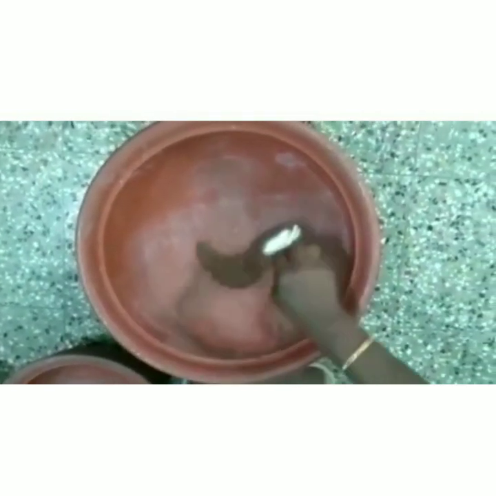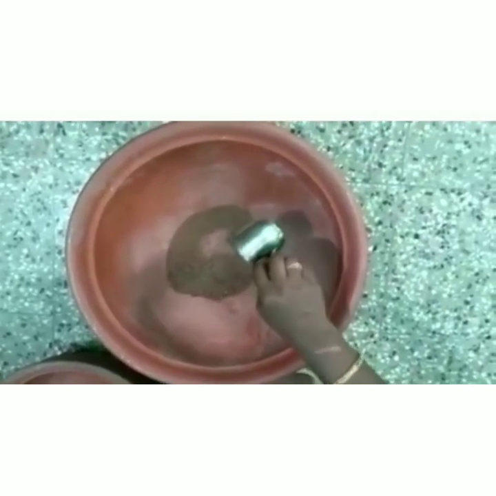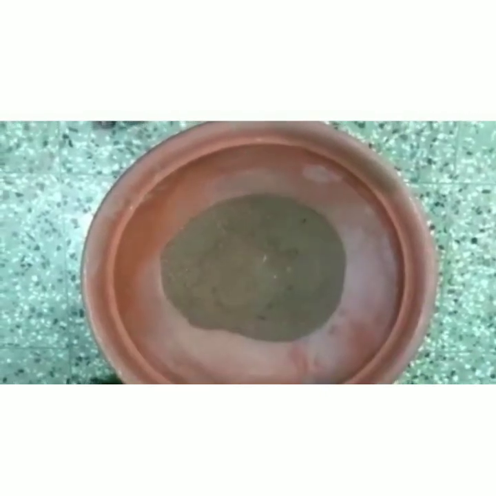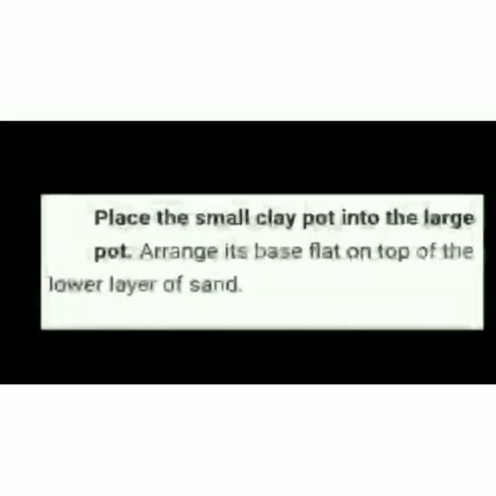For that, this is the base on which we are going to keep the bigger one, and inside this we are going to put the sand. We will put only that much sand which will create a base for the smaller pot, so that the smaller pot should not move from its place, and it should have a gap between. A thick layer of sand should be there which will create a base for the smaller pot.